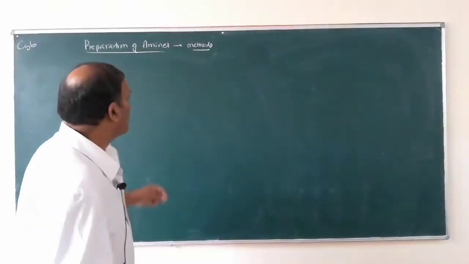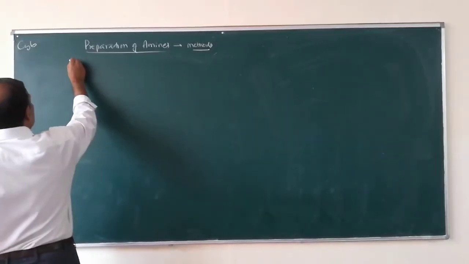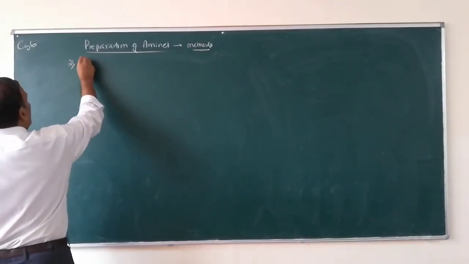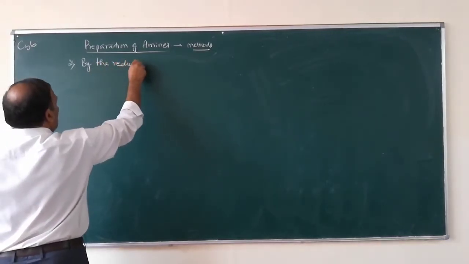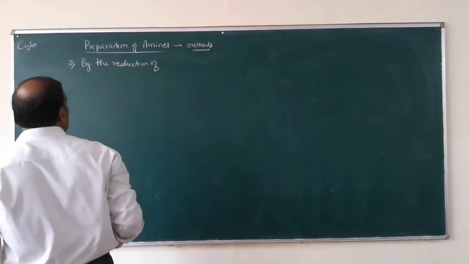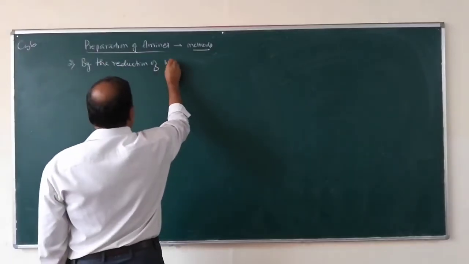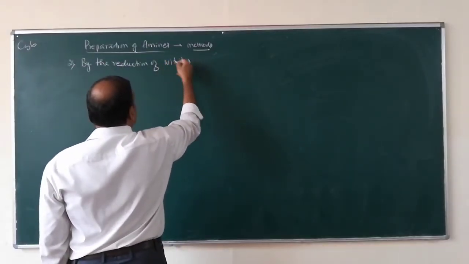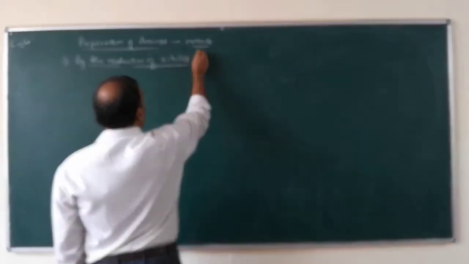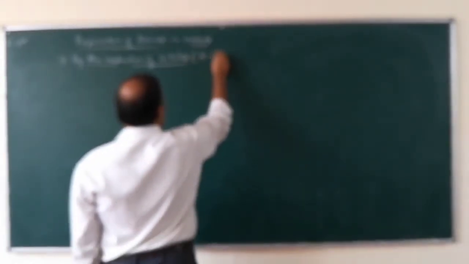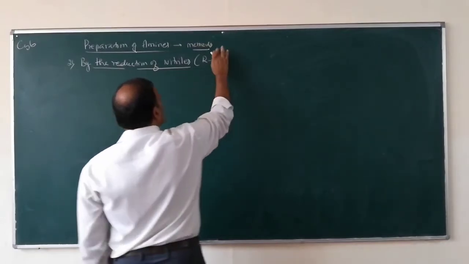So second method, number 2, by the reduction of nitriles. What are nitriles? RCN.